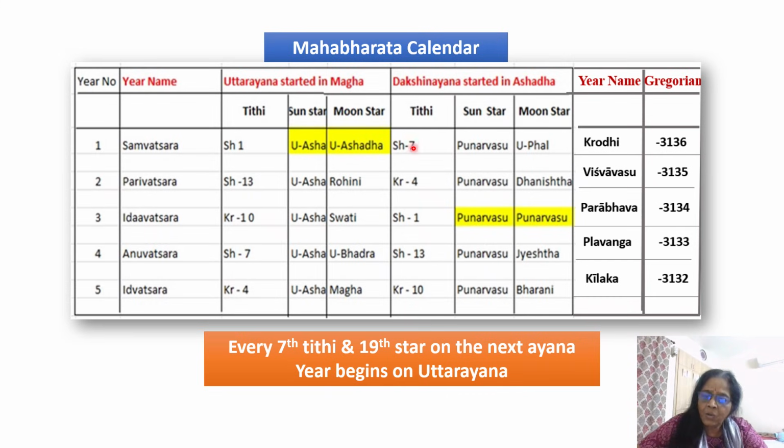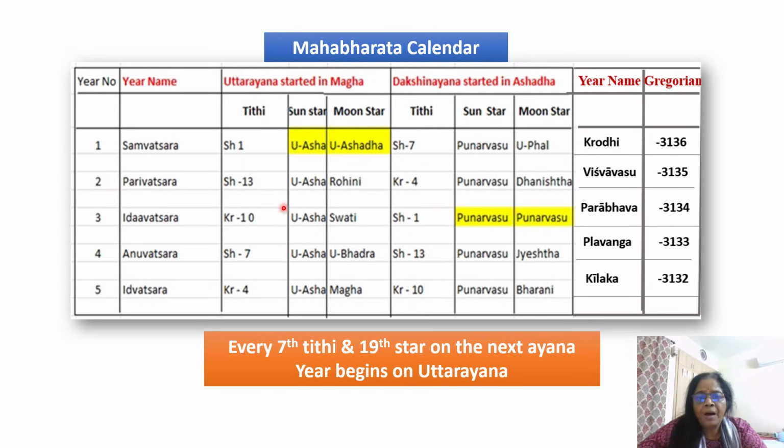But how the calendar has to be created is given in Lagadha's Vedanga Jyothisha. As per that, the year is divided into two, Uttarayana and Dakshinayana. There are totally 5 years: Samvatsara, Parivatsara, Idavatsara, Anuvatsara, Idvatsara. They have given the names. So this conjunction happened in the year 3136 BCE, meaning it was the first year of the 5-year Yuga, a Samvatsara year. You can find the word Samvatsarani in Mahabharata. That means it was the first year of the 5-year Yuga.